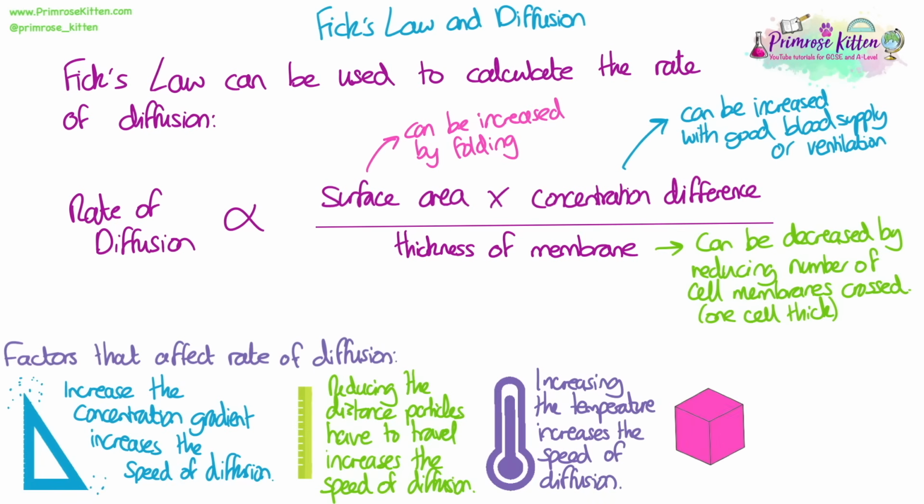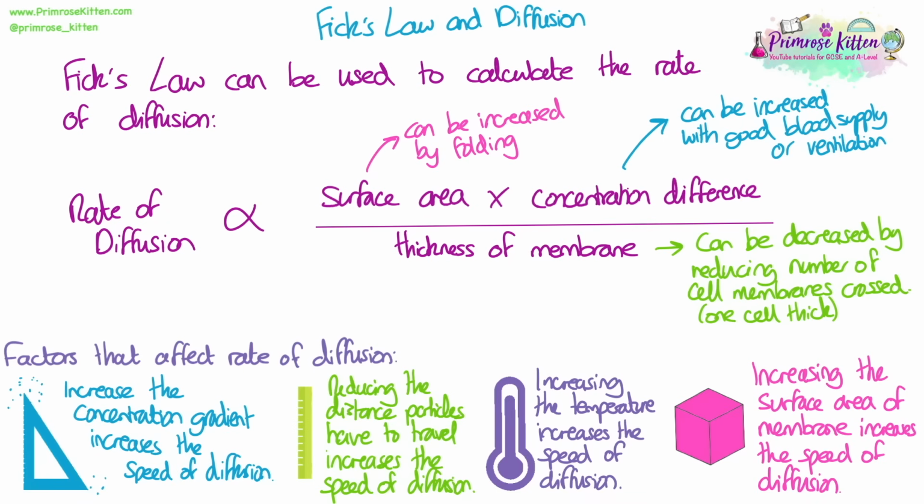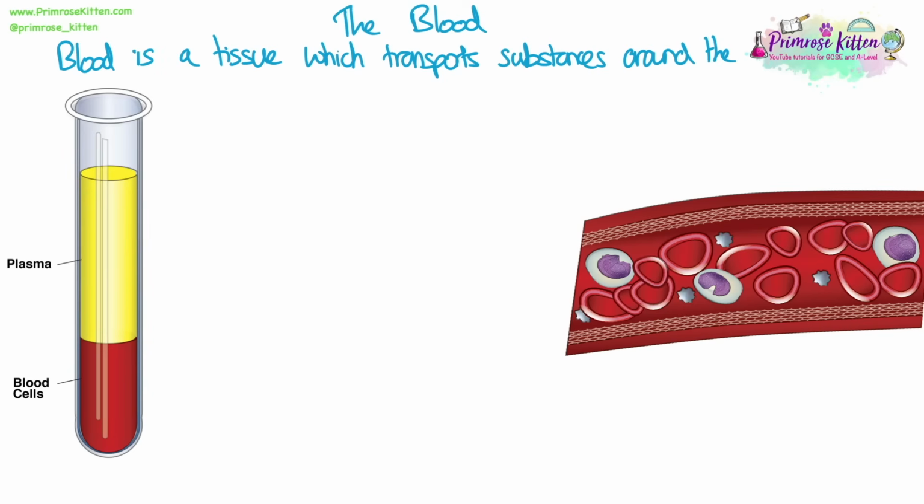Increasing the temperature increases the rate of the movement of particles, so that increases the speed of diffusion. And increasing the surface area of the membrane that particles have to cross also increases the speed of diffusion. There's more space for them to get across the membrane.